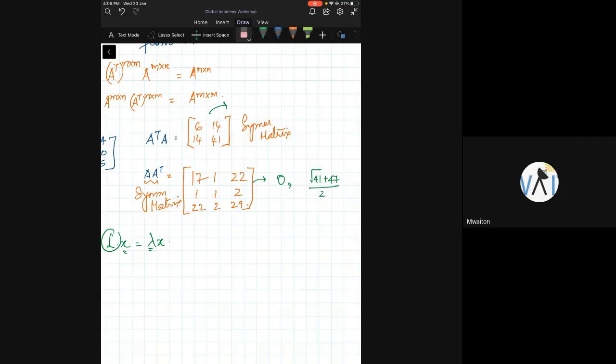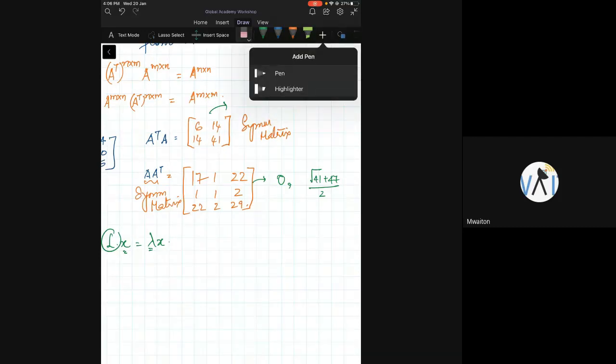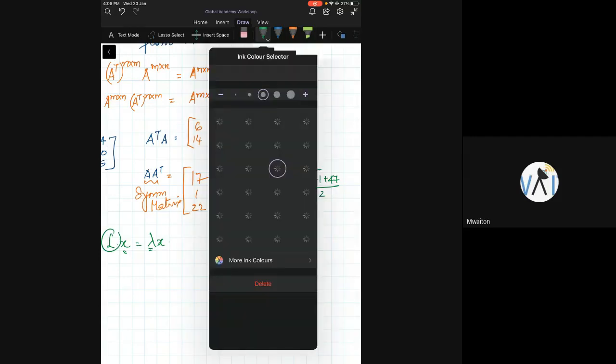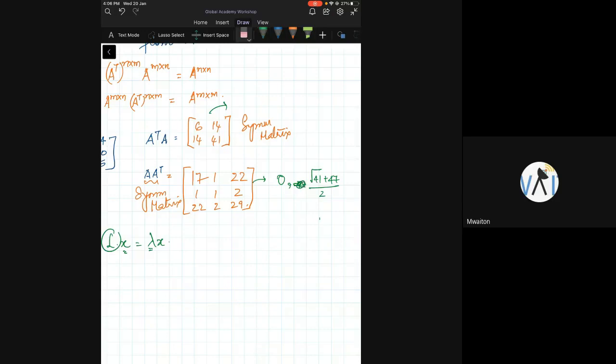So we have the plus or minus values. If you look at the eigenvalues of this, can you please look at the eigenvalues of the first question?